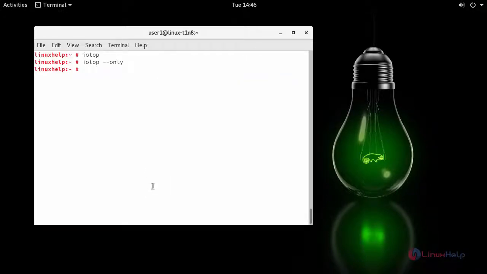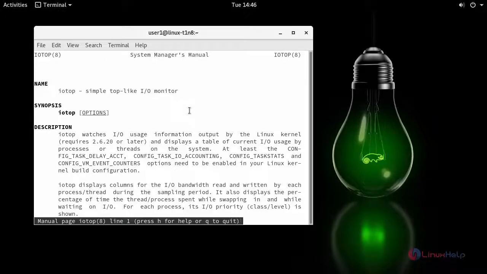And next, in order to view all usage and options, run the following command, that is man Iotop. This will list out the options and usage available for this Iotop command.